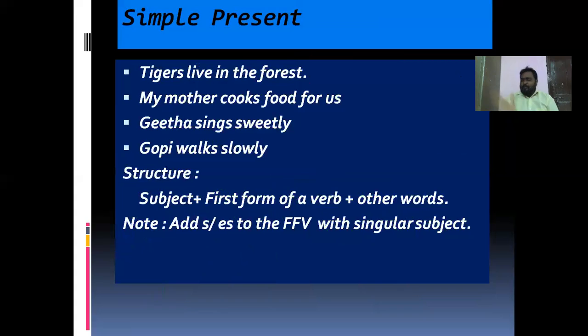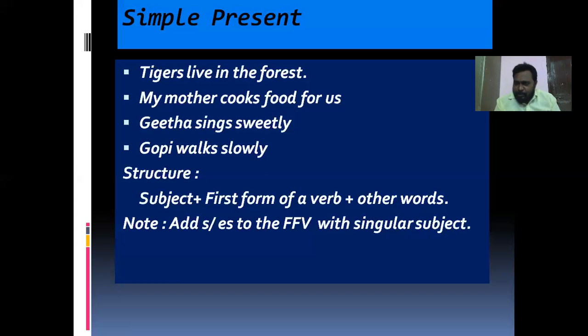And then other words. After the first form of a verb, we get other words. What are the other words? In the forest, for food for us, sweetly, slowly, other words. So in simple present tense, we get the subject in the beginning, and then the first form of a verb.